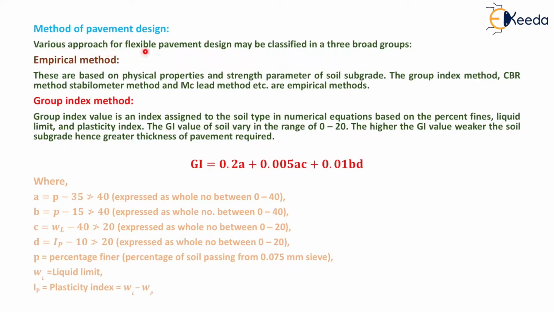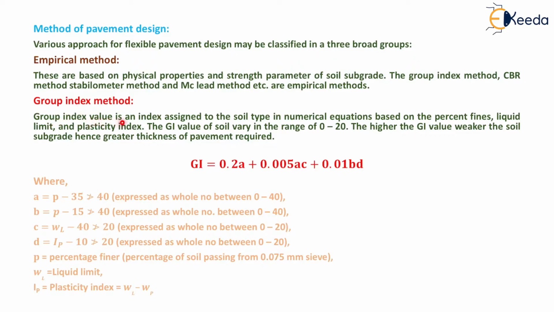Various approaches for flexible pavement design may be classified in three broad groups. The first one is empirical method. These are based on physical properties and strength parameter of soil subgrade. The group index method, CBR method, stabilometer and MacLeod method etc. are empirical methods. Now we will start with the first method, that is group index method.